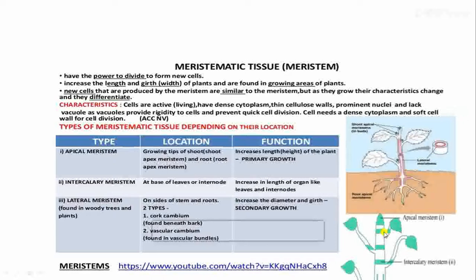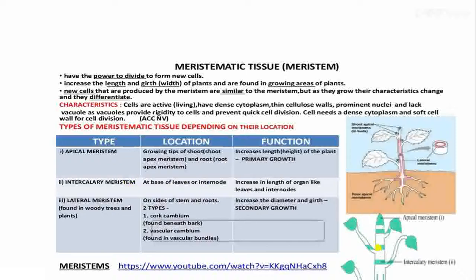And the place between two nodes is called an internode. That is, the region between two nodes is called an internode. This is internode, this is internode, and at the base of the internode, what is present? Intercalary meristem. So the location of intercalary meristem is at the base of the internode.